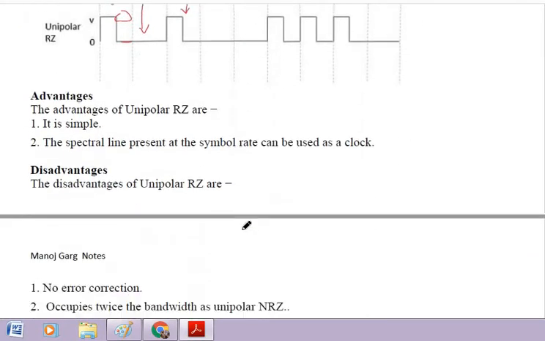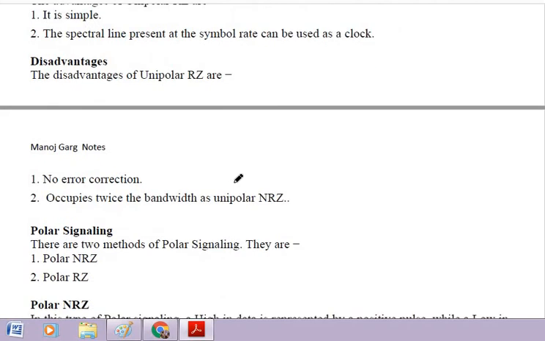Okay, so there are many advantages and disadvantages of each type of line coding. So you can read.